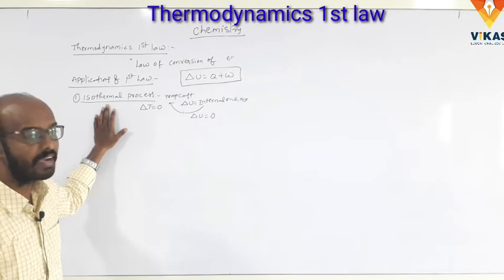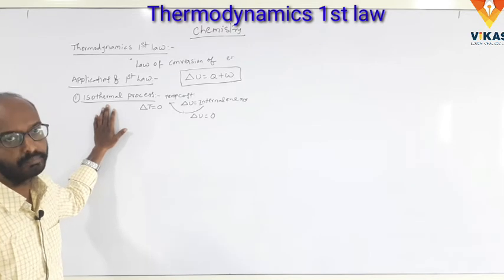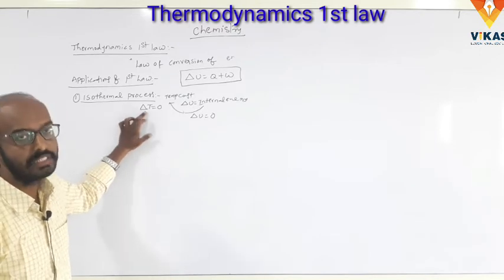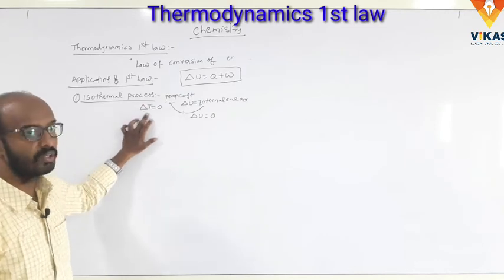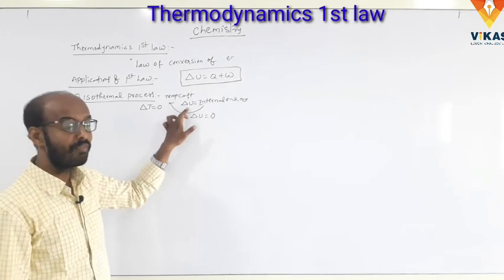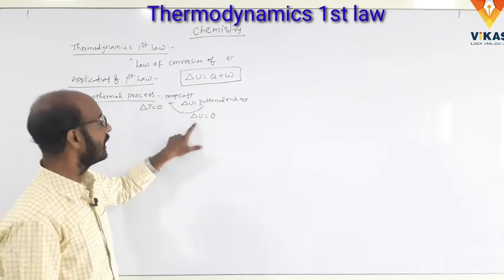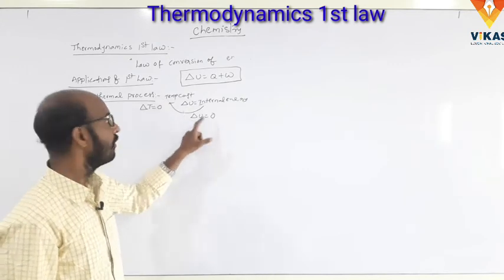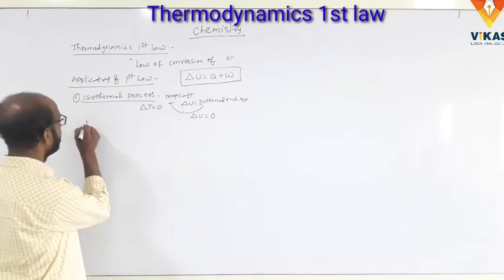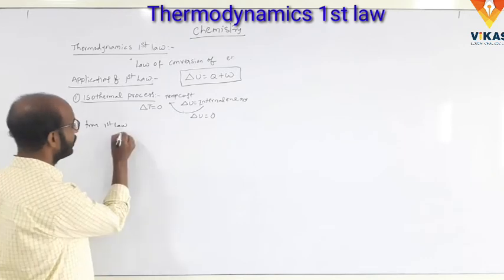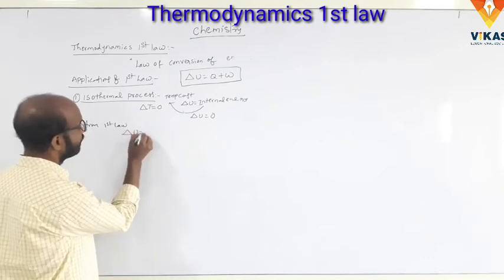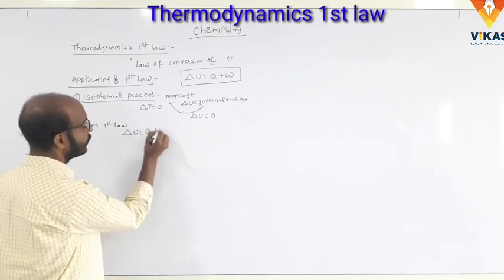Here the initial and final states are the same. So delta T is equal to 0, meaning temperature is constant. The internal energy is a function of the temperature, so delta U is equal to 0. From the first law of thermodynamics, delta E is equal to Q plus W.